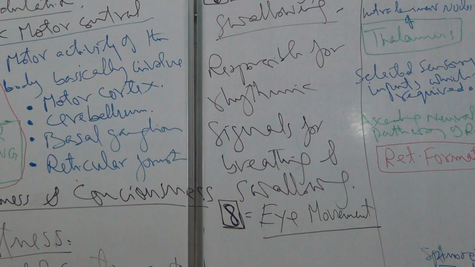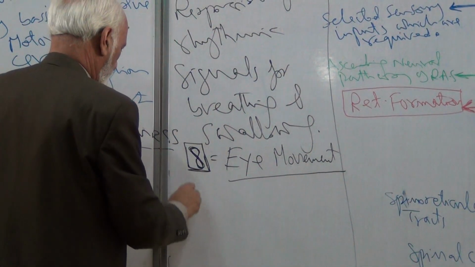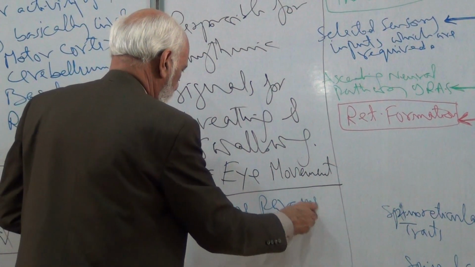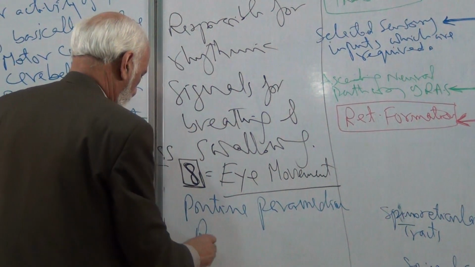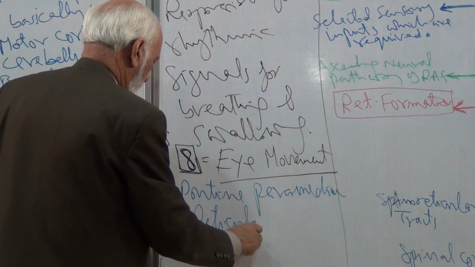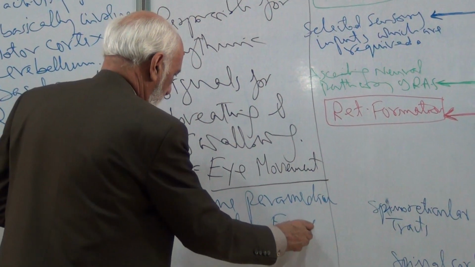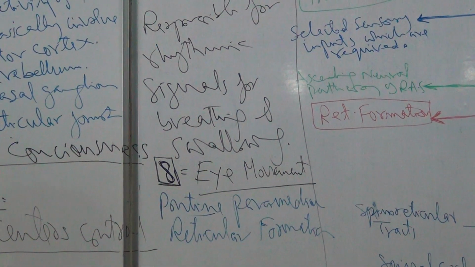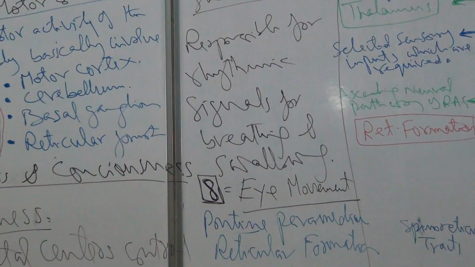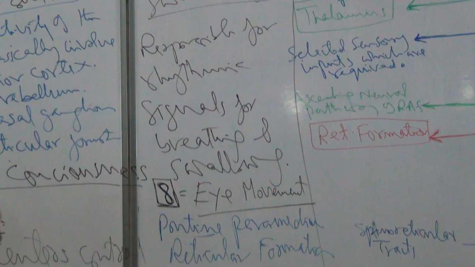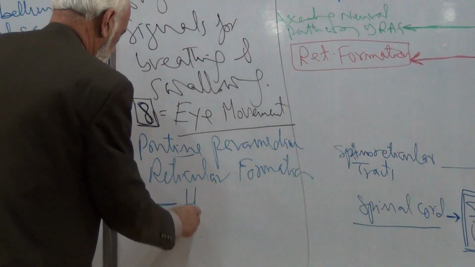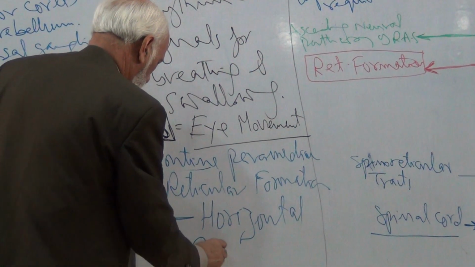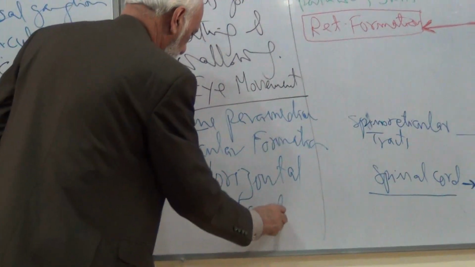The pontine paramedian reticular formation, that is, in the region of the pons. It acts like a horizontal gaze center.